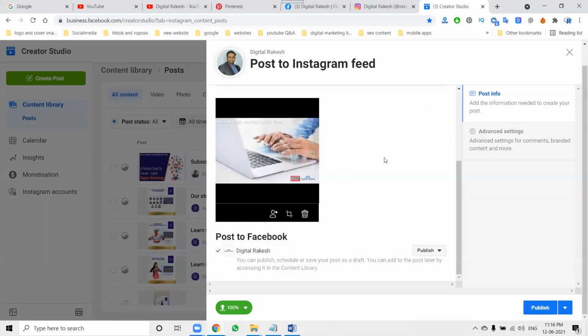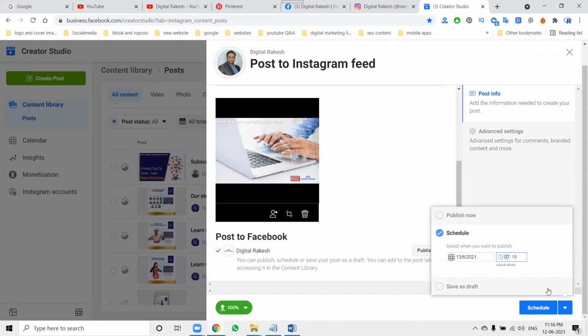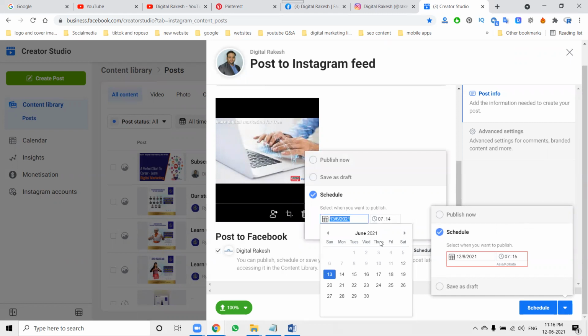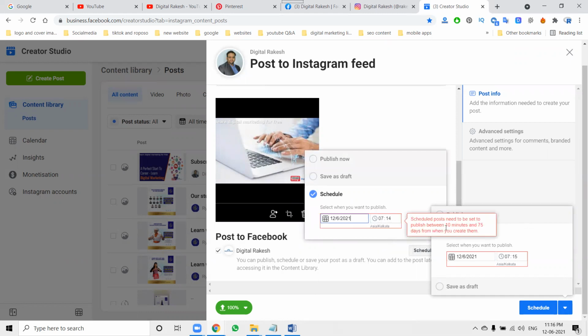When you schedule a post for Facebook and Instagram at a time, Facebook will be here and Instagram will be here. There is an option here to schedule the Instagram post. The minimum required time is mentioned here: minimum 10 minutes to 75 days.